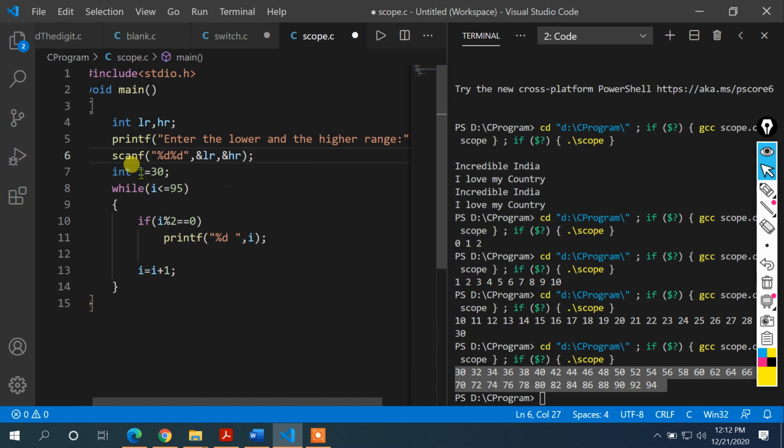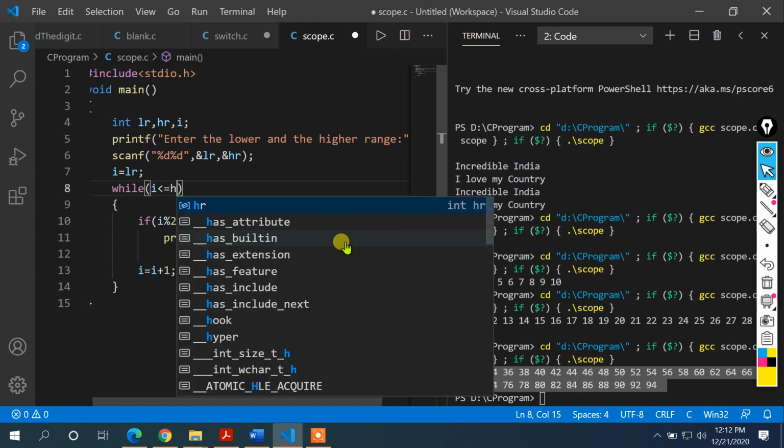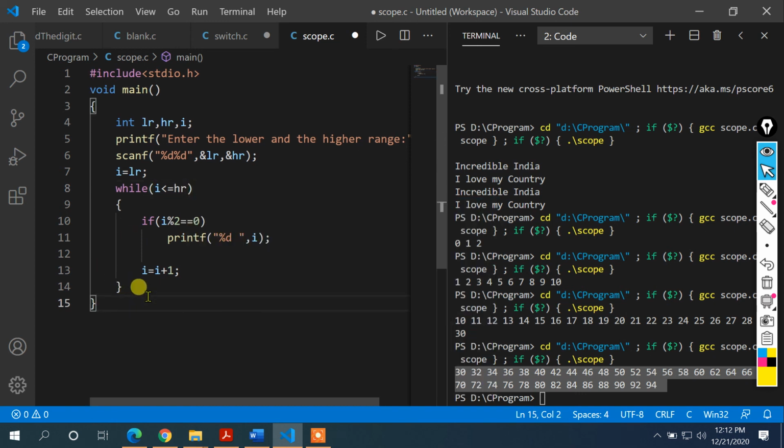Now you need to specify the I value, meaning where I needs to start. Obviously from the lower range. So you write I is equal to LR, and you should not declare the I variable separately; we can declare it over here. So I'll initialize the I value as LR. Then where does it go up to? It is not going up to 95. It should go up to HR, the higher range. So now it is a generalized program, and you can find all the even numbers between any range.